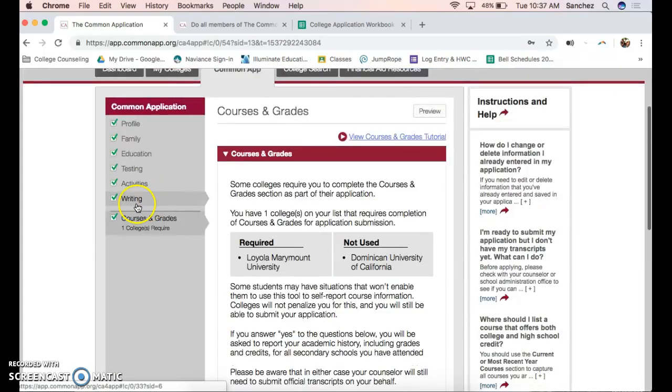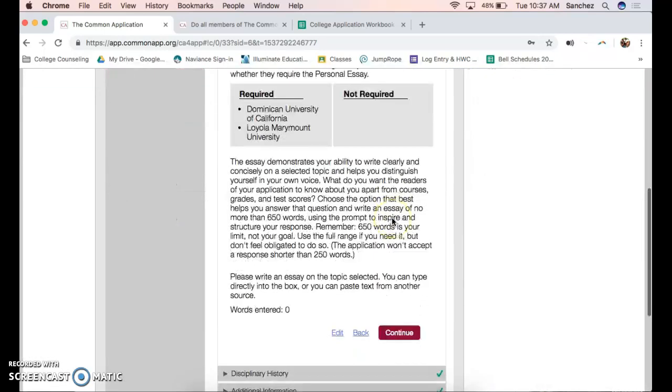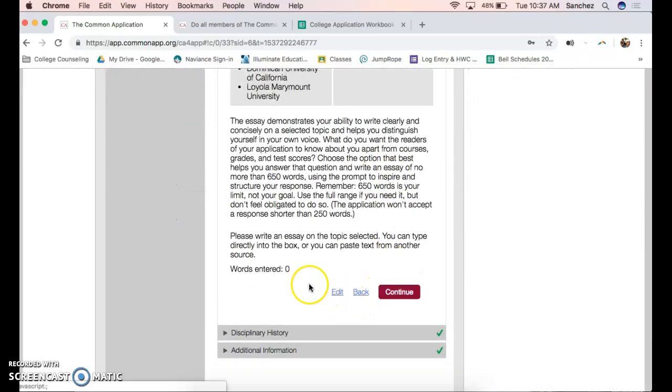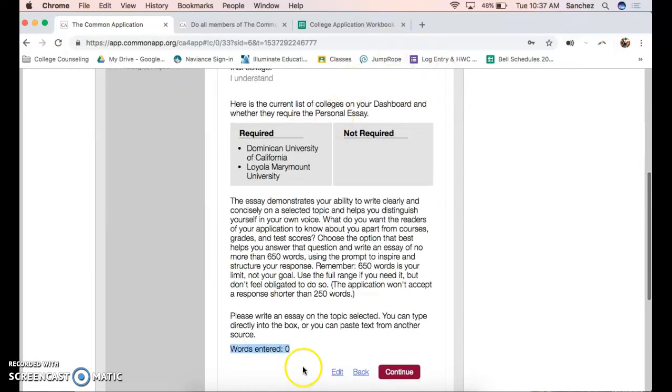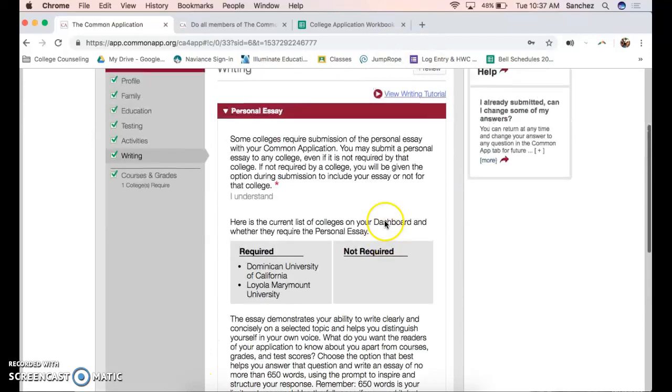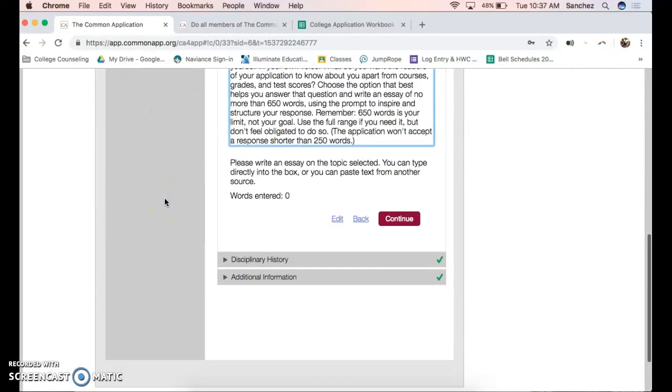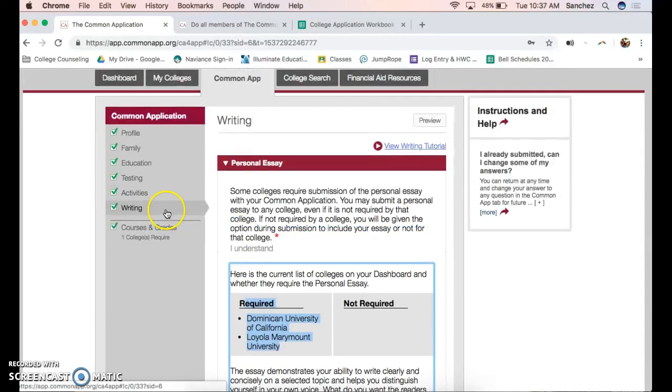So everything in here should be checked off with the exception of the writing part. The writing part, you are not finished with, the words entered are at 0. Please do not send these out to colleges. It's super hard to get back to them. We have had students in the past that have made this mistake where they send their entire application over and this section is completely missing. So again, it'll tell you which colleges actually require the Common App essay, the personal statement essay. But for the majority, it'll be all of them. And that will be it. So great. Good job, you guys.